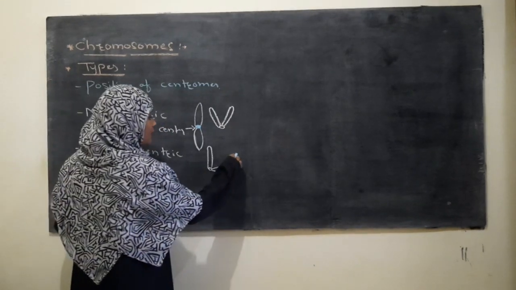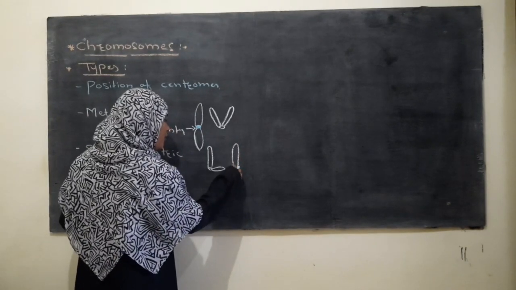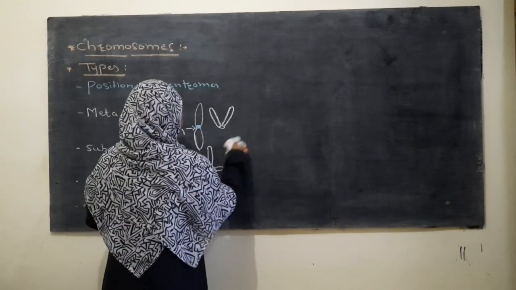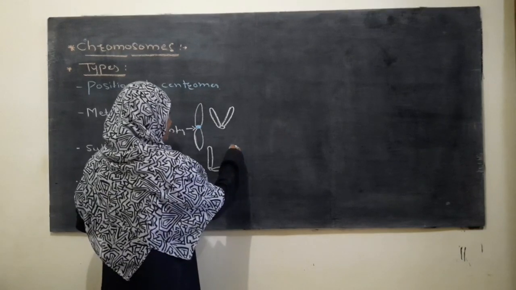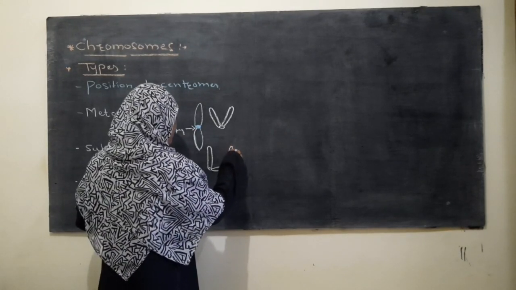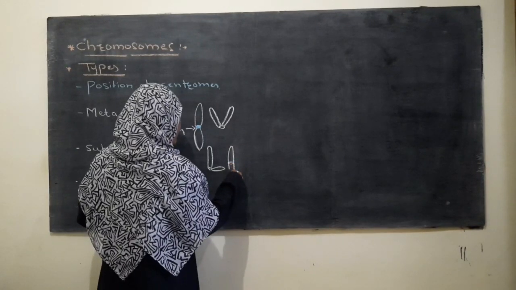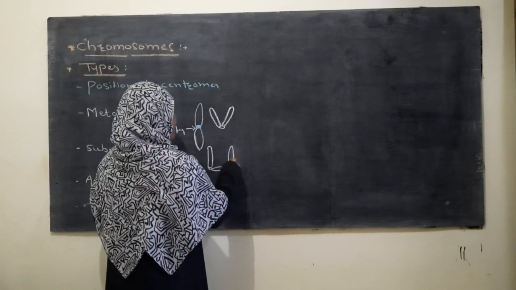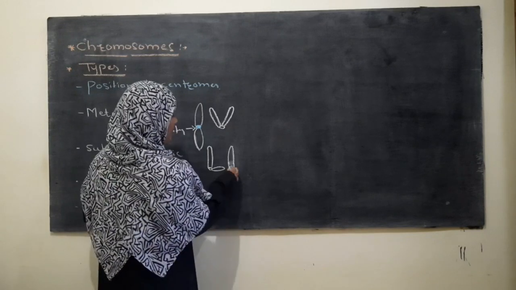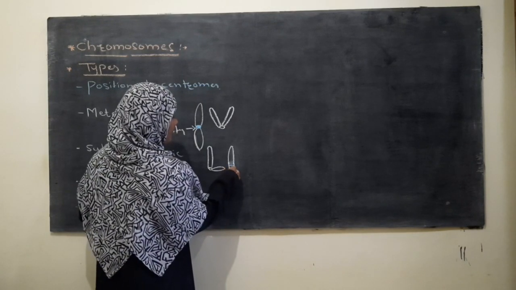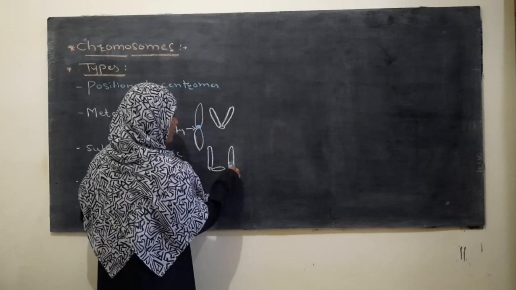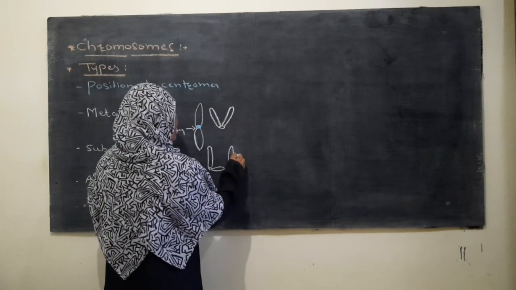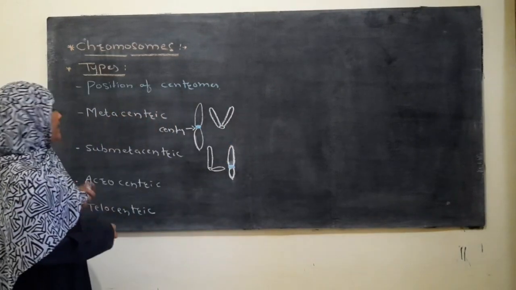Here the chromosomes are made up of 2 chromatids. What is a submetacentric chromosome?